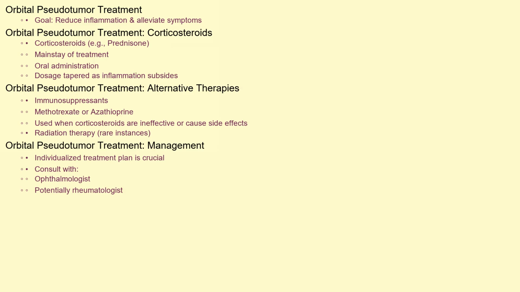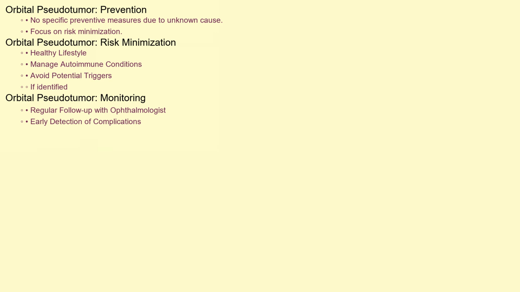The primary goal of treatment for orbital pseudotumor is to reduce inflammation and alleviate symptoms. Corticosteroids, such as prednisone, are the mainstay of treatment. These medications are typically administered orally, and the dosage is gradually tapered down as the inflammation subsides. In cases where corticosteroids are ineffective or cause significant side effects, other immunosuppressant medications, such as methotrexate or azathioprine, may be used. In rare instances, radiation therapy may be considered. It's crucial to work closely with an ophthalmologist and potentially other specialists, like a rheumatologist, to develop an individualized treatment plan.